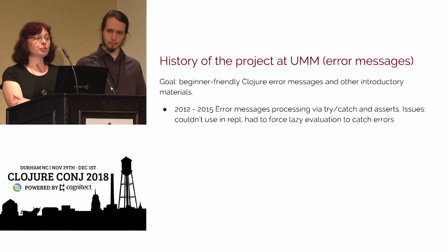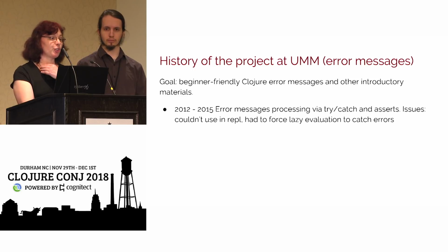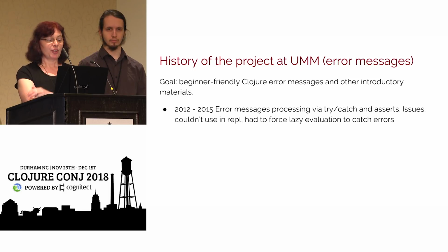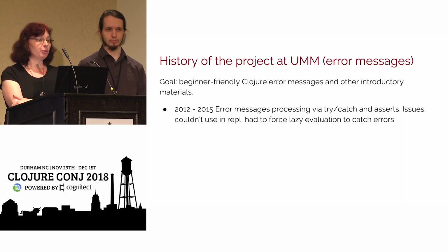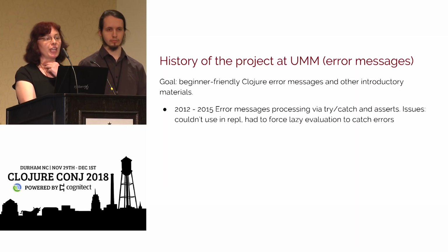So the first thing that we tried was using try-catch, because it's Java, right? So you surround your Clojure code with try-catch, and then you catch the error message, and you process it and throw it back. Part of the problem with that is that it's not immediately clear how to connect this to REPL.